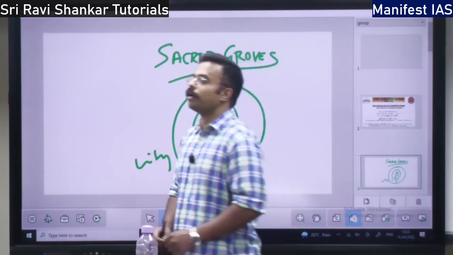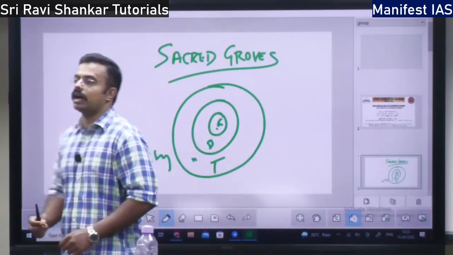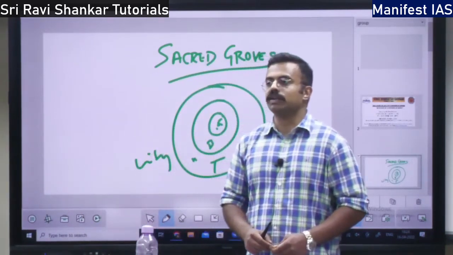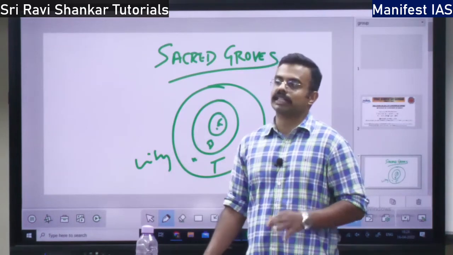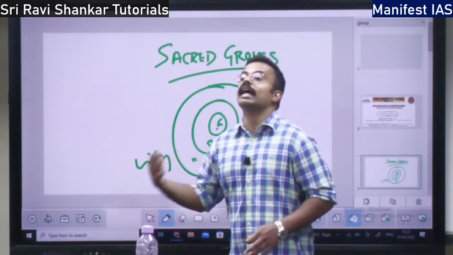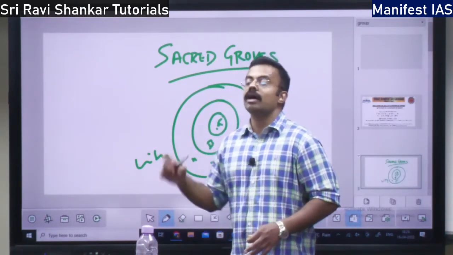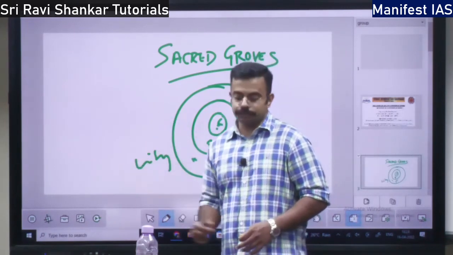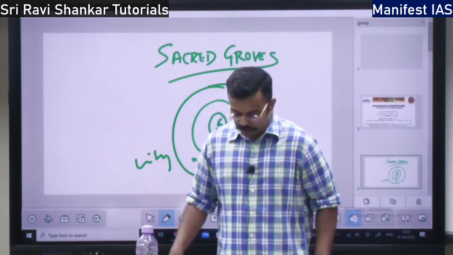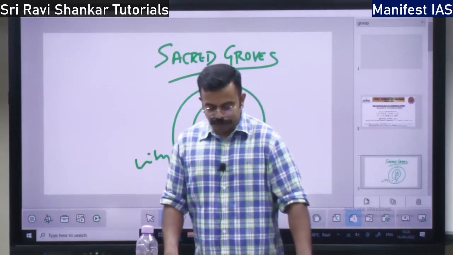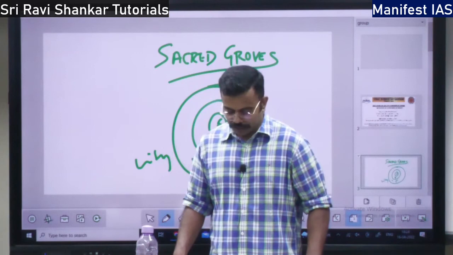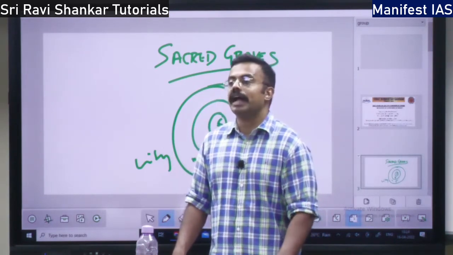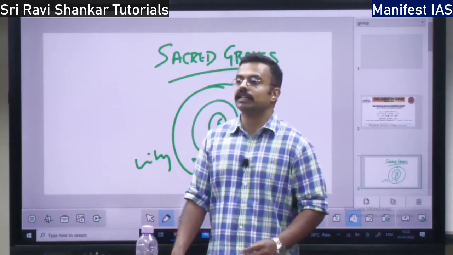So what is the relationship of biosphere reserves and protected areas? See, biosphere reserves can include the national parks as well as wildlife sanctuaries. It enhances the protected area. If a protected area is there, that protection is increased if it is made a biosphere reserve, right? So what is the difference between protected areas and biosphere reserves? In biosphere reserves, we are aiming at conserving the entire biodiversity, right, in the biosphere reserve.